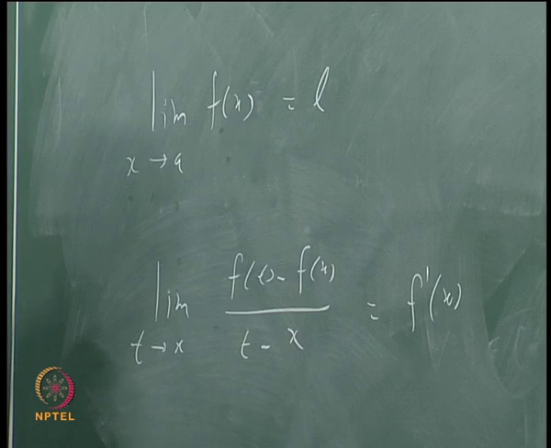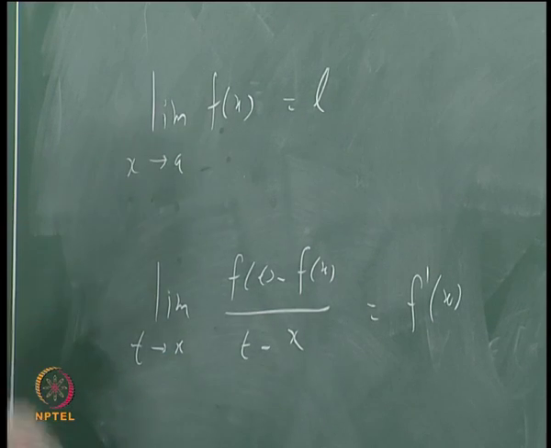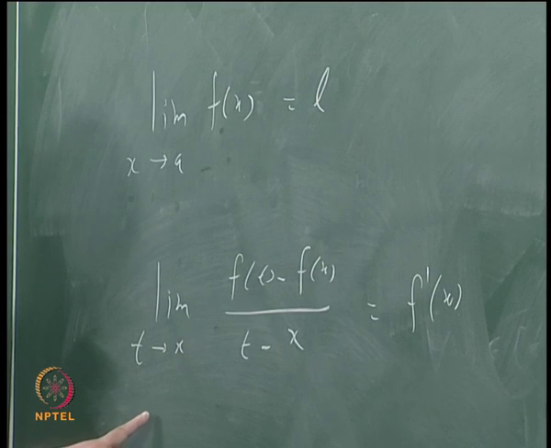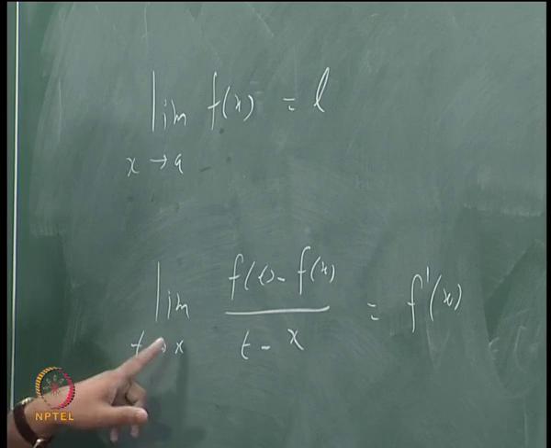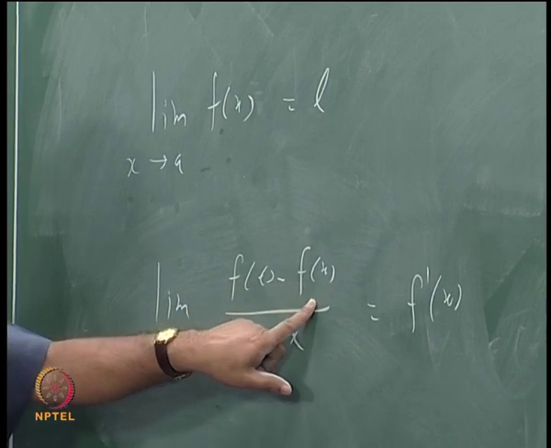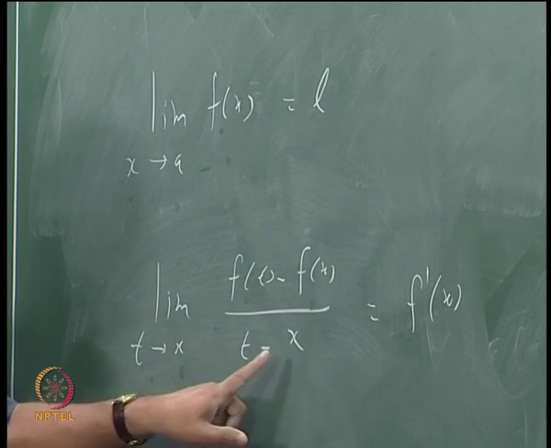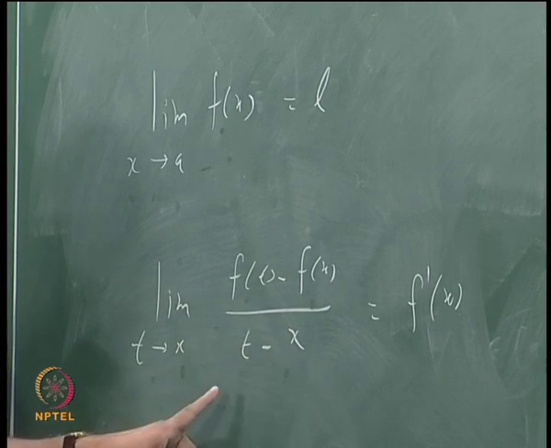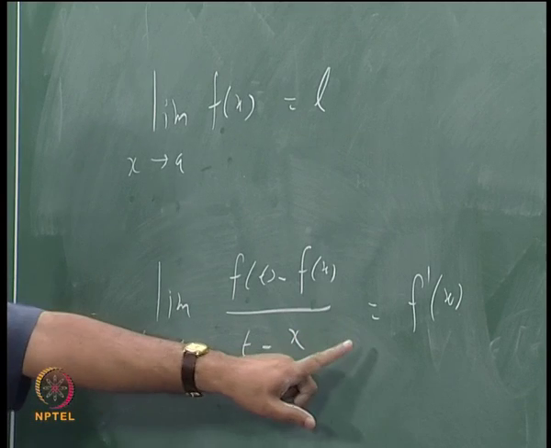How do I convert this using this earlier idea? This will mean that if I take any sequence, suppose I call it alpha n, converging to x, then the limit of f of alpha n minus f(x) divided by alpha n minus x, as n tends to infinity, should be the same as f prime x.